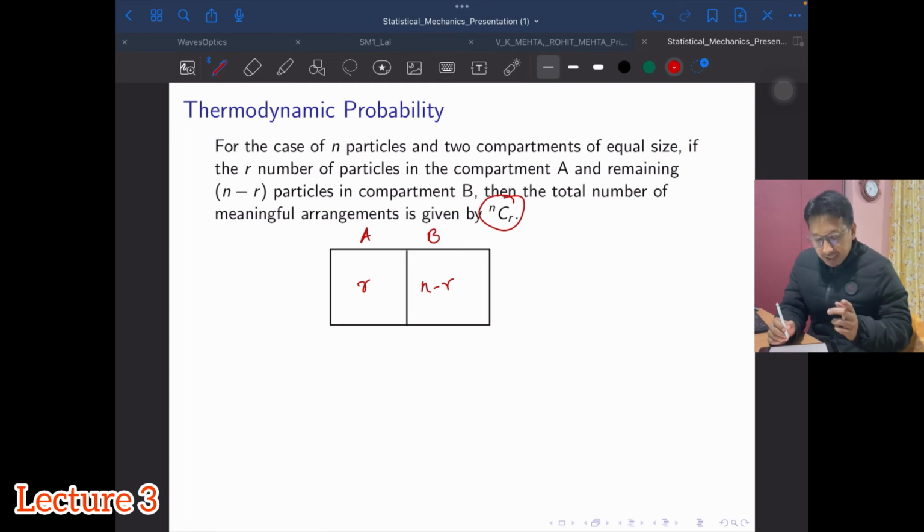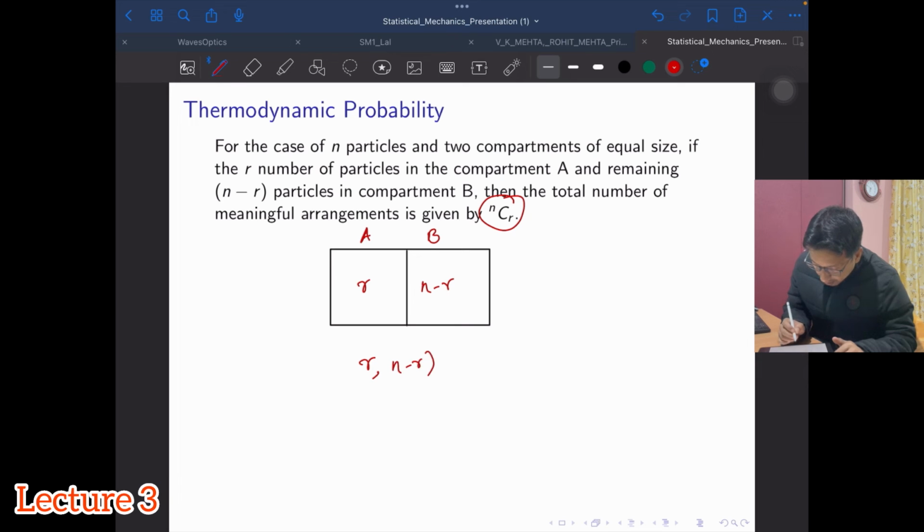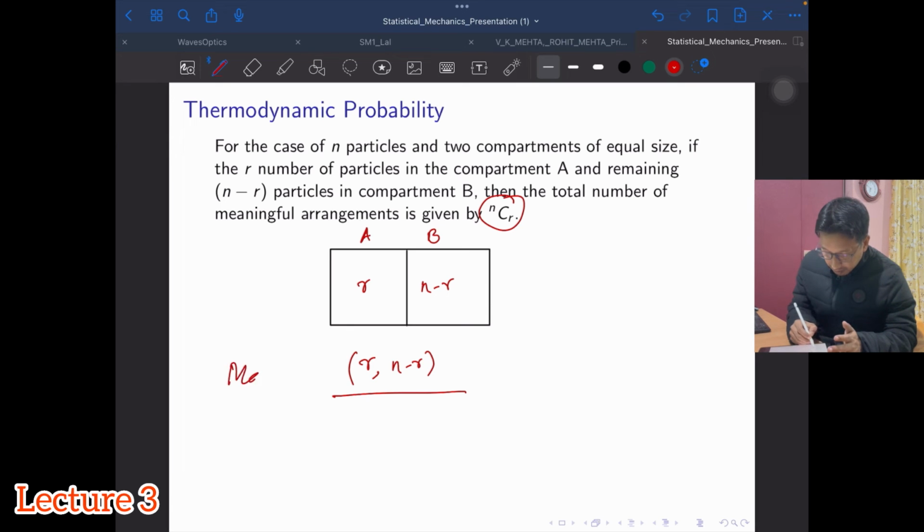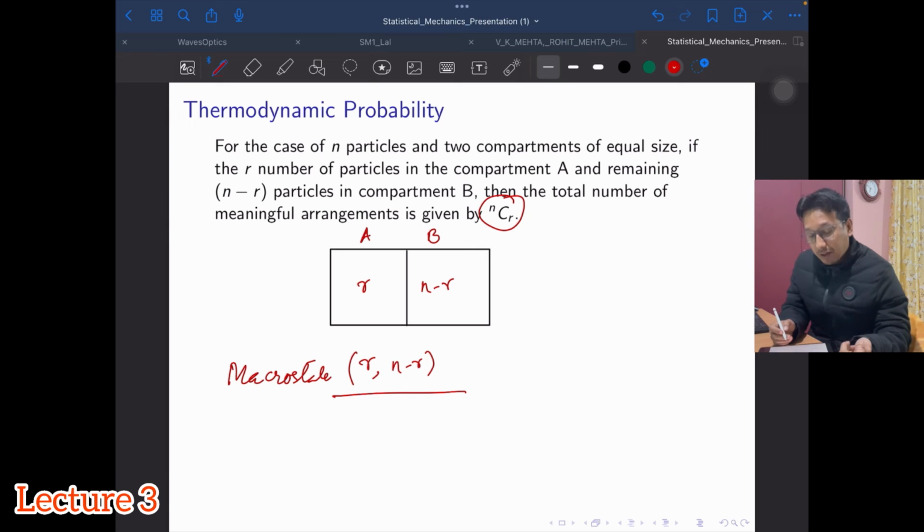Okay, so this gives you a definition, the way to write a macrostate. So these are our macrostates, right? This is a distribution: r in compartment A and n minus r in compartment B. So for this macrostate, how many microstates will there be?